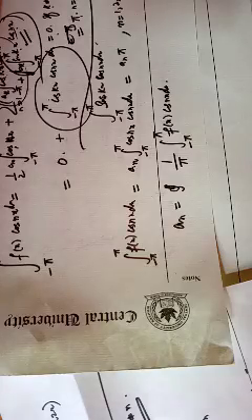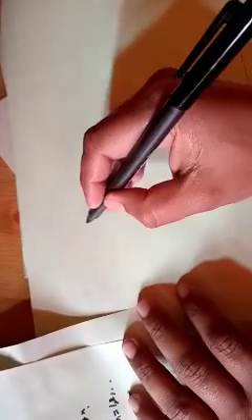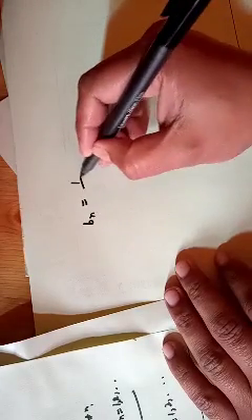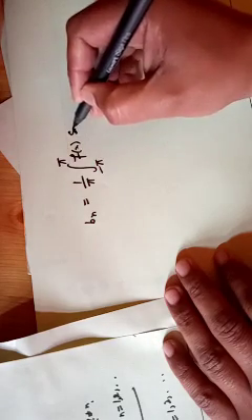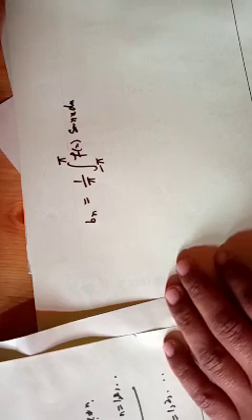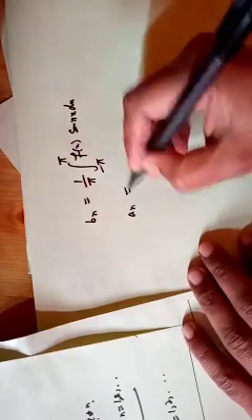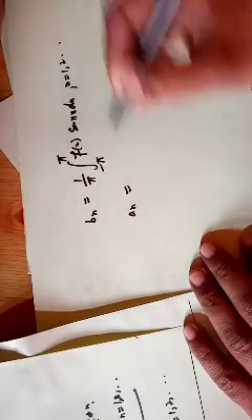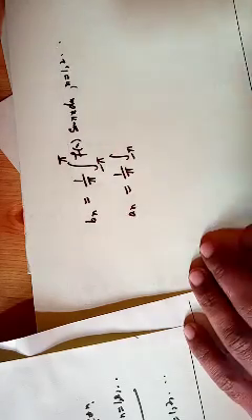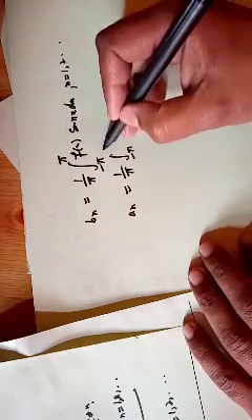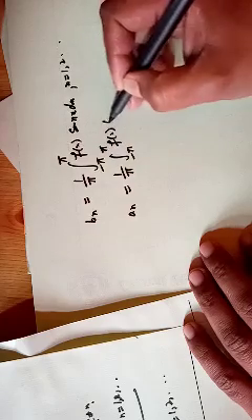Now to evaluate b_n's, we can again use the trigonometric relations, and we can just multiply throughout by sine nx and get that b_n is equal to 1 by pi times the integral from minus pi to pi of f(x) multiplied by sine nx dx. Of course n runs from 1, 2, and so forth. The way we did it for the cosine terms, you can also find b_n's yourself.